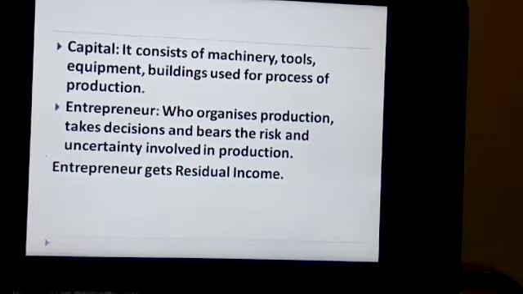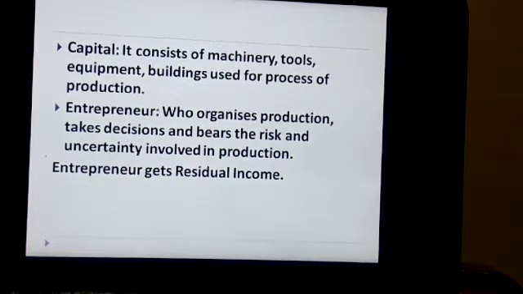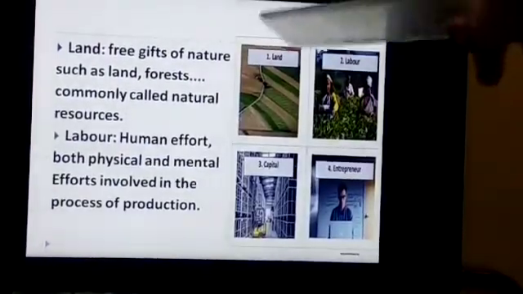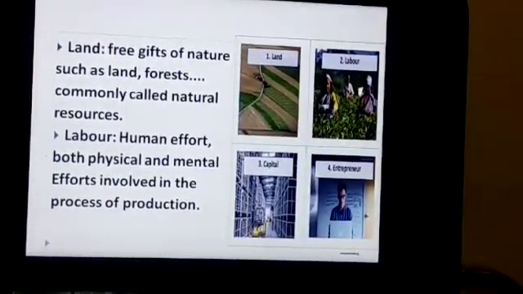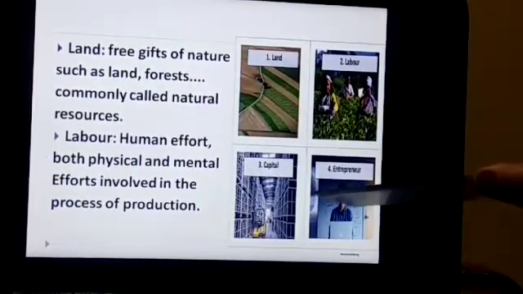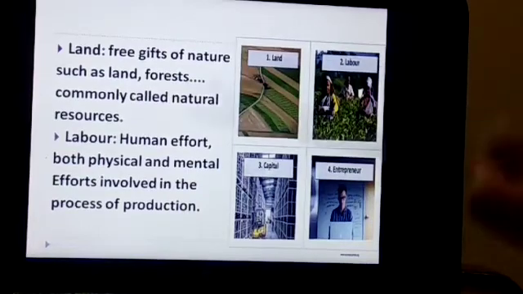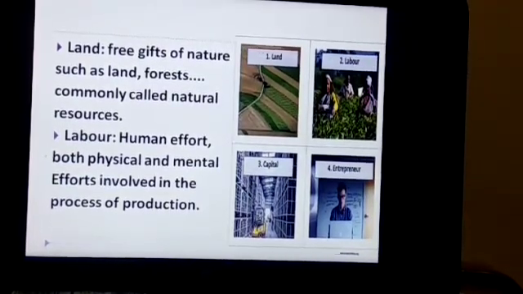And who is an entrepreneur? He is the most important part of the business. He is the one who organizes the land, the labor, and the capital. A person may have land, there may be labor, there must be a machine also.